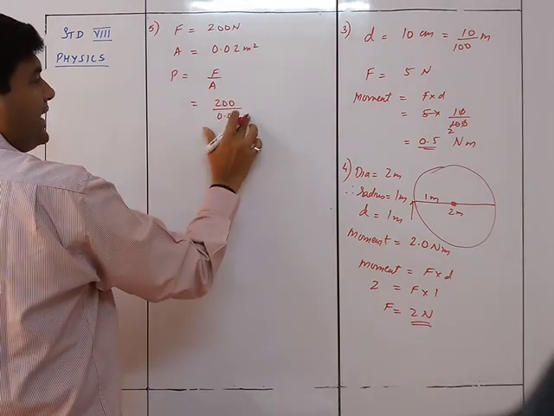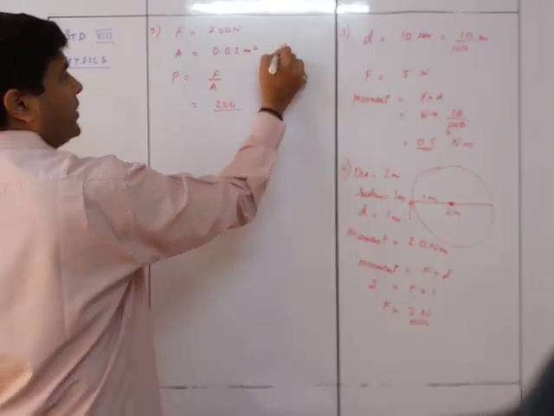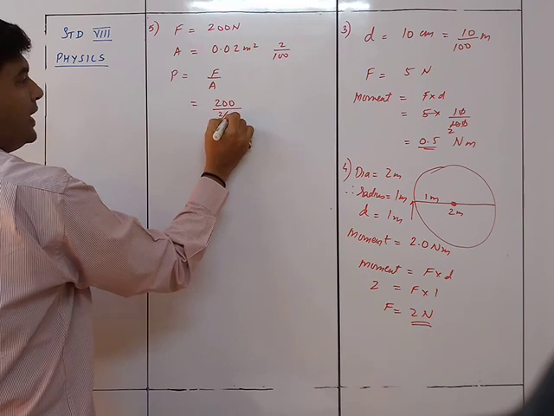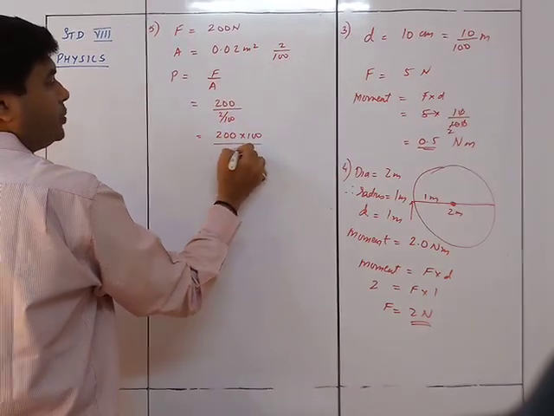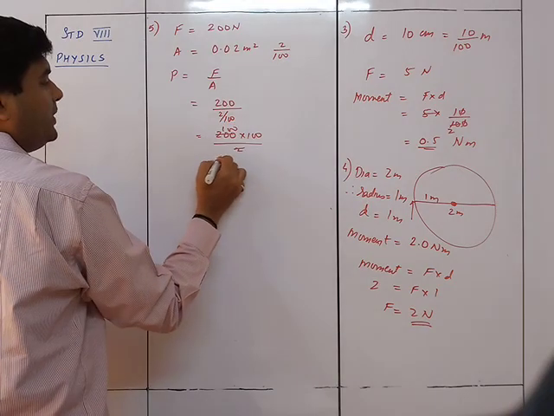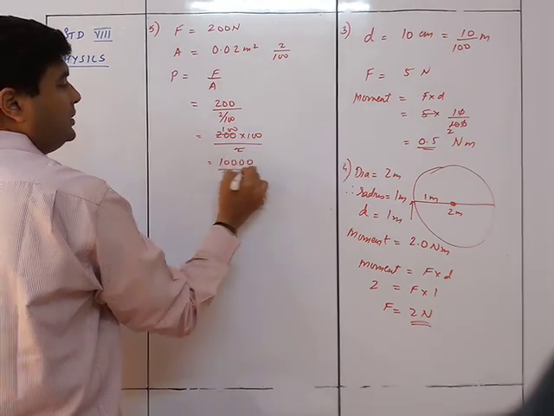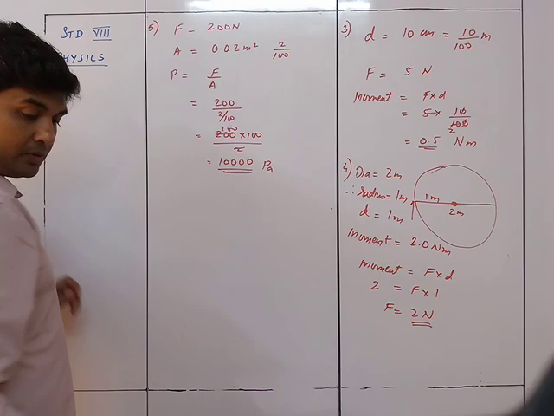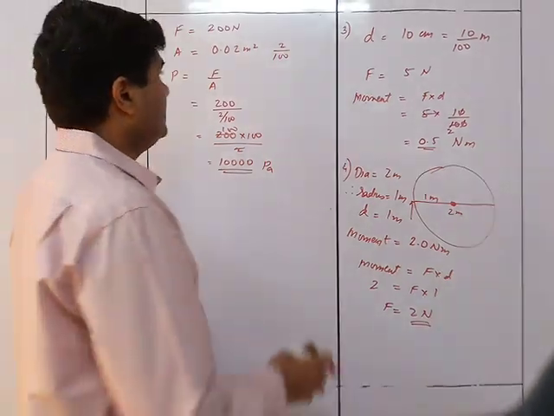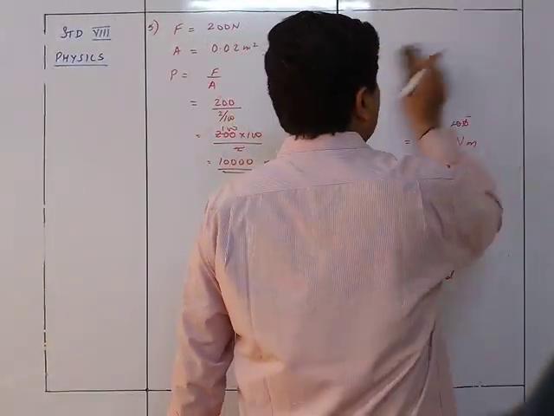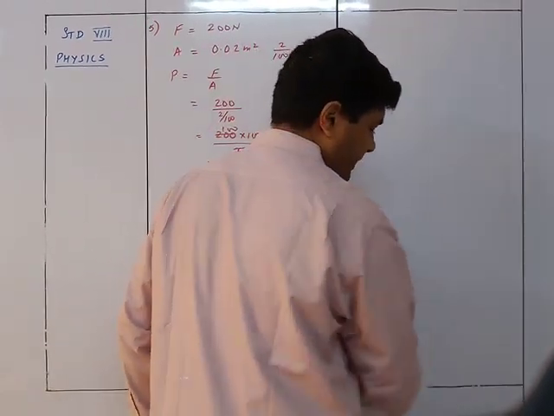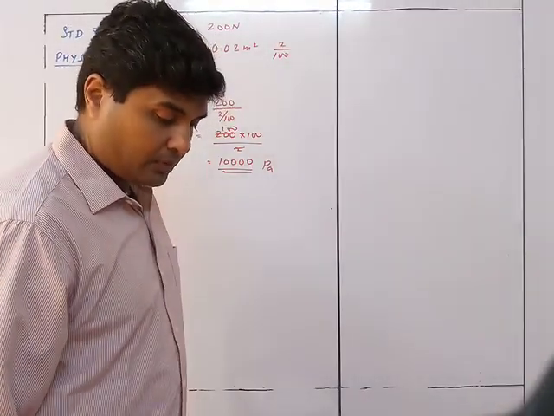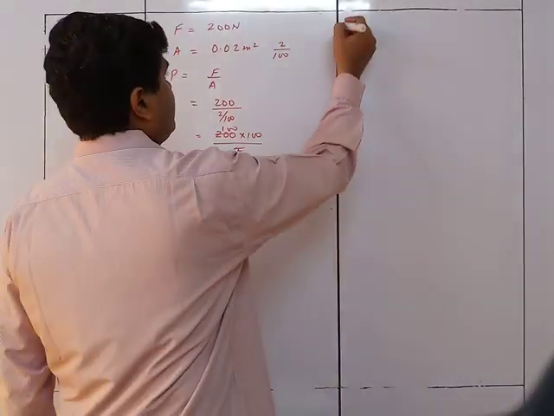Now 0.02 can be written as 2 upon 100. So it is 200 upon 2 upon 100, that is going to be 200 into 100 upon 2. So that's going to be 10,000 Pascal. That was sum number 5, which was based on the second formula, pressure is equal to force upon area. We move forward to sum number 6.